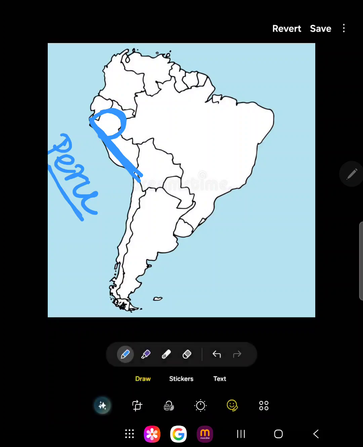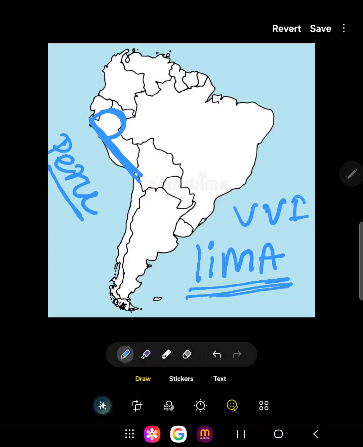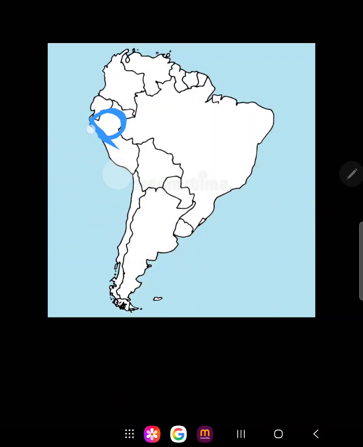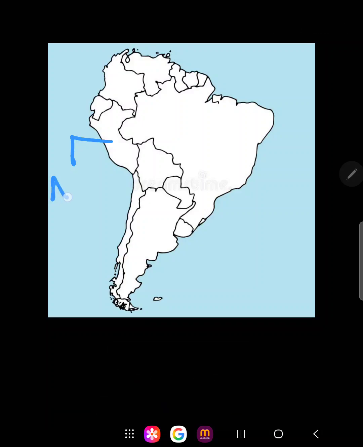The capital of Peru is Lima. Please remember this, very important for exams. Also remember there is a place called Nazca Plate over here in Peru. I'll just show you the spelling over here. This place has something called Nazca Plate.